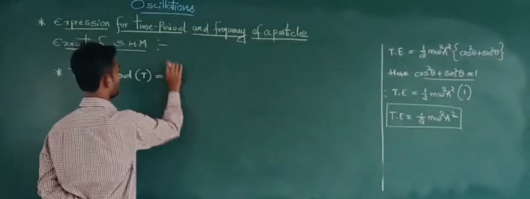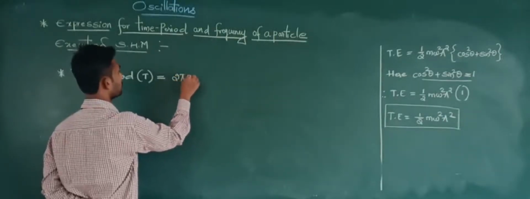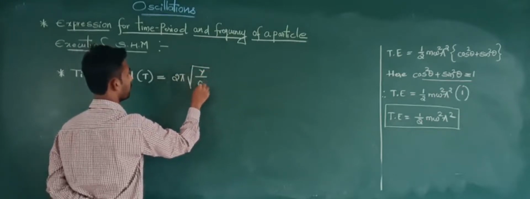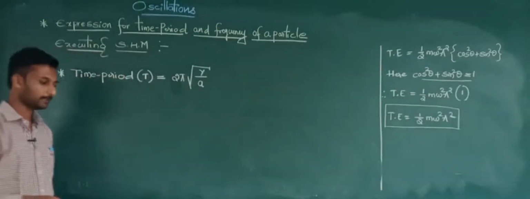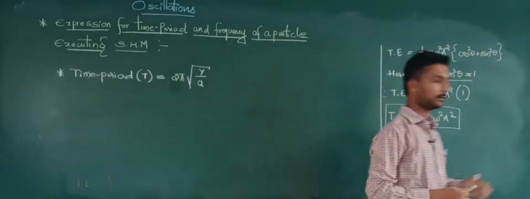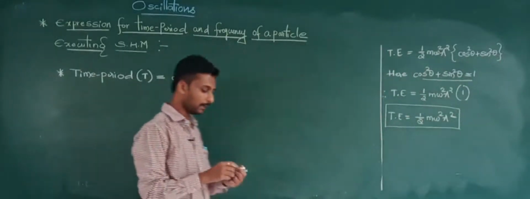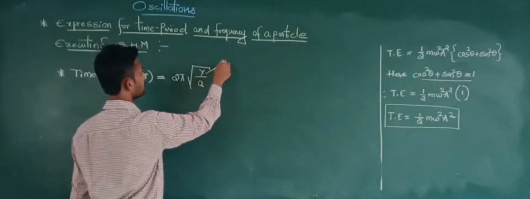So what will be the equation for time period? We will take 2 pi square root of y divided by a. So this is the expression for time period. Time period is given by the equation T is equal to 2 pi square root of y divided by a. So here, what is y?